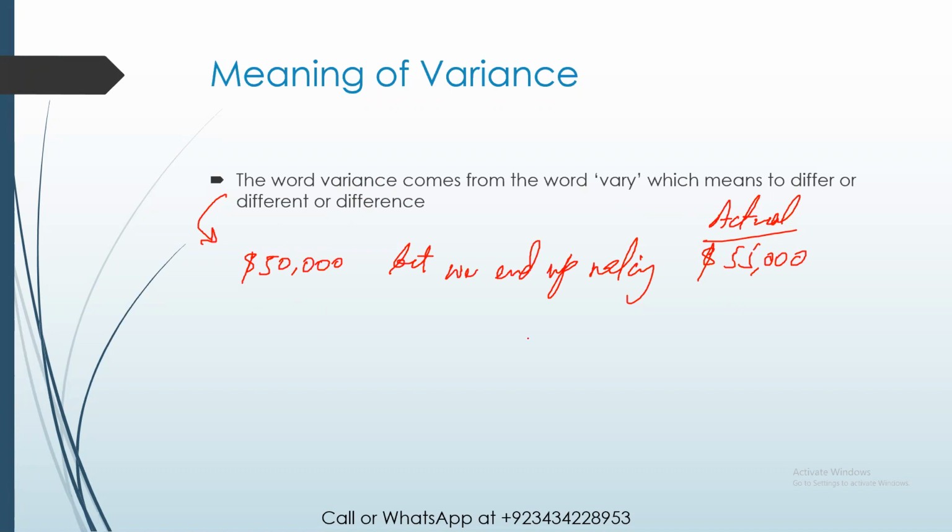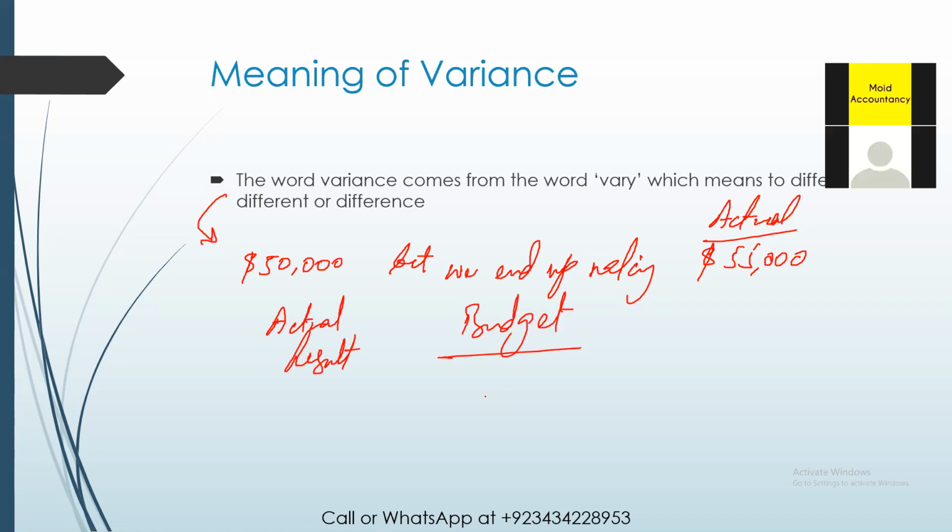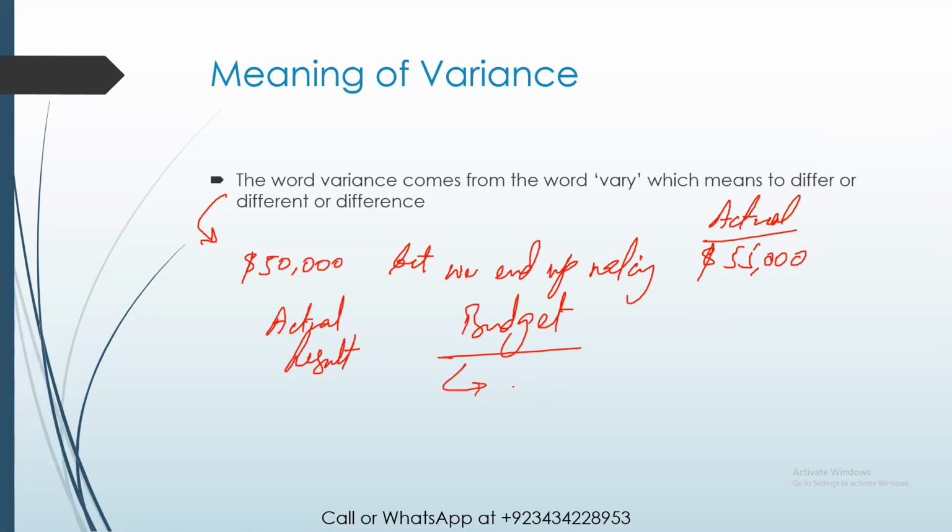So there is a variance. The term variance means that our actual results are different from what we budgeted. And speaking of budgets, what do we do in budgets? In budgets, we set different standards, and when our results differ from these standards, this is called variance.